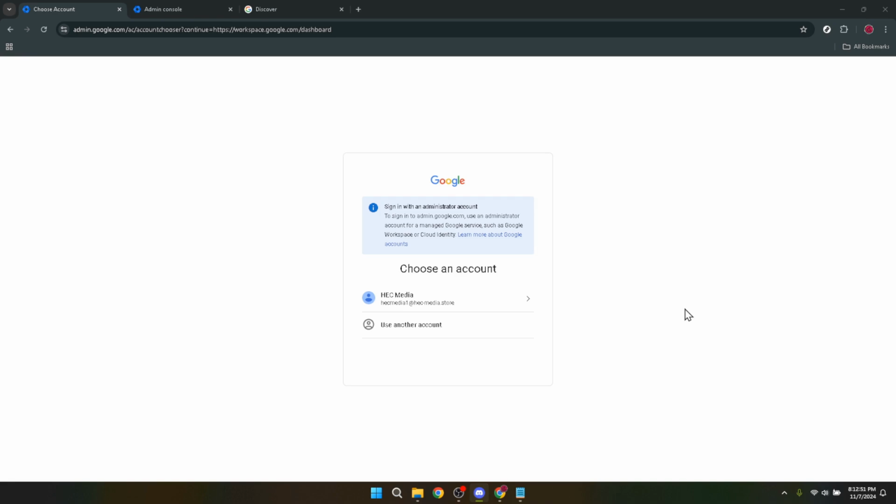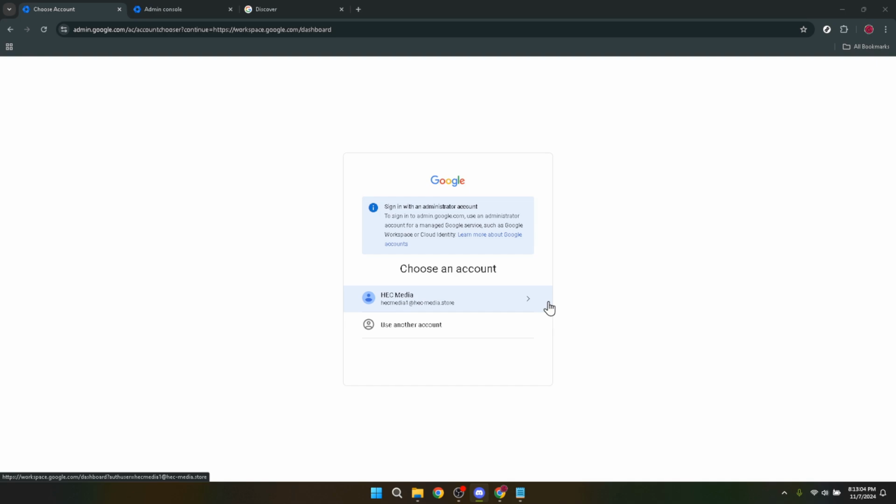First, you'll need to navigate to the Google Workspace login page. Here you're going to sign in using your Google account details. If you have multiple accounts, a list will appear, and you can select the one associated with the Google Workspace you intend to delete. It's essential to ensure you're logging into the correct account to avoid any mishaps during the deletion process. Once you've successfully logged in, your account dashboard will greet you. This is where all the magic happens.